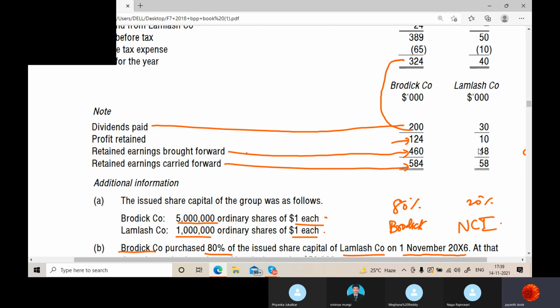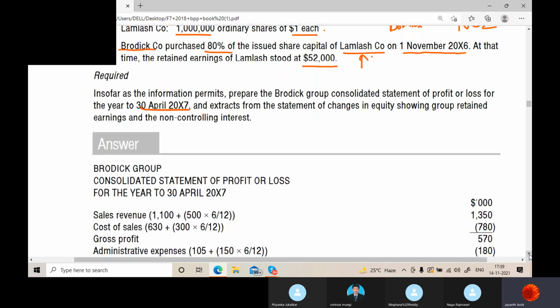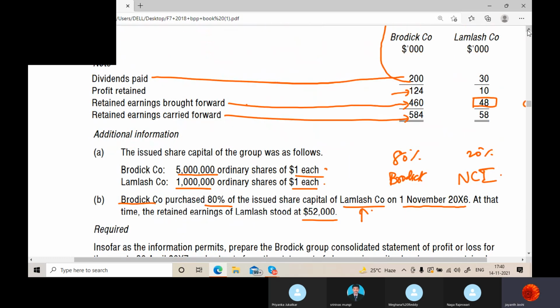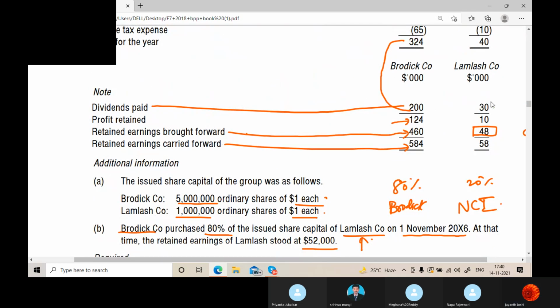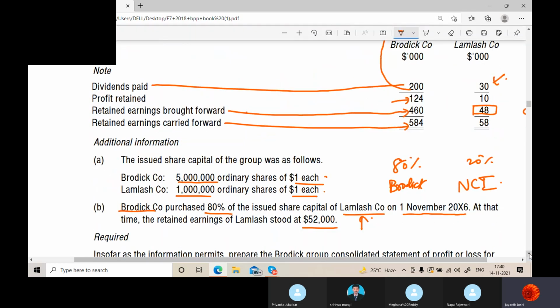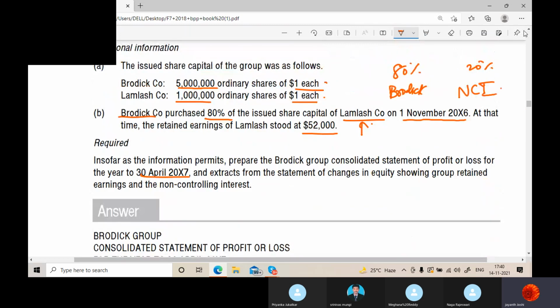Retained earnings brought forward and retained earnings carried forward. So this is the opening balance. So dividends are also paid now. Some dividends they paid, it seems. So on the date of acquisition, the retained earnings is 52,000. This is the information given.